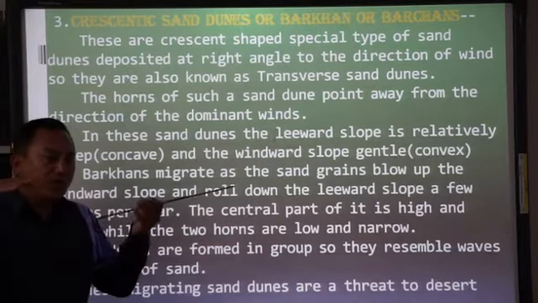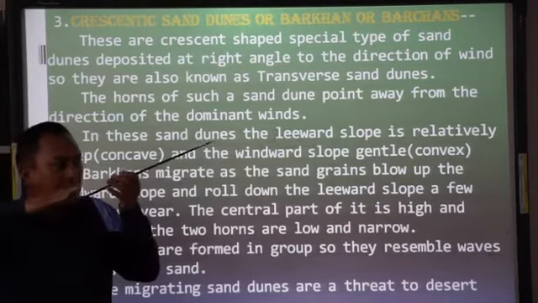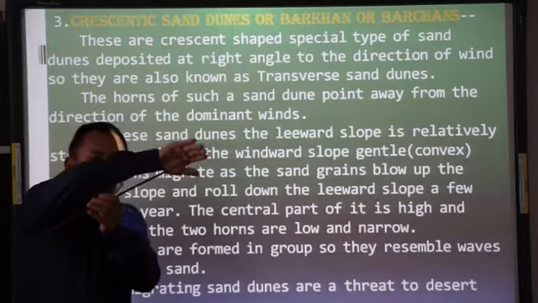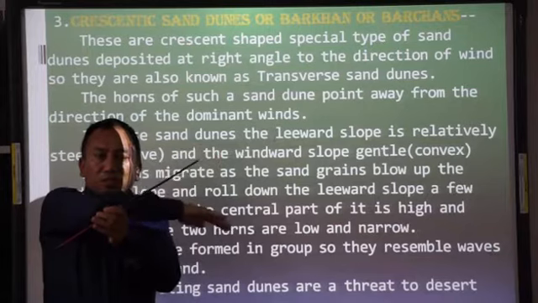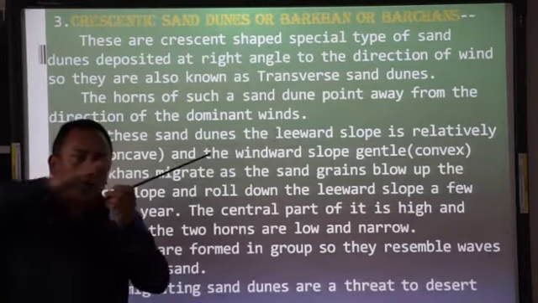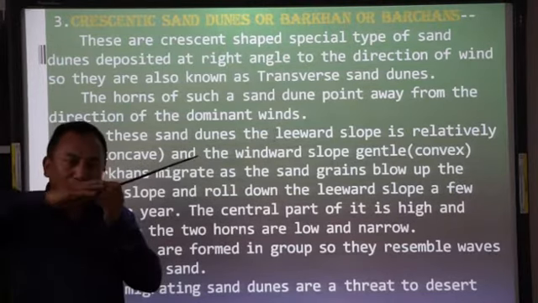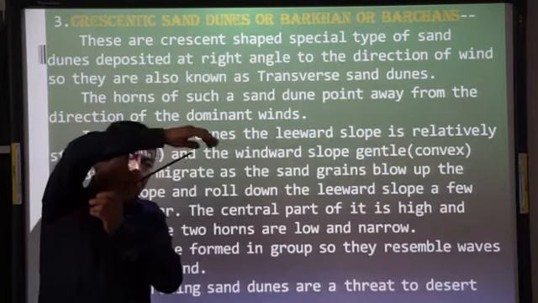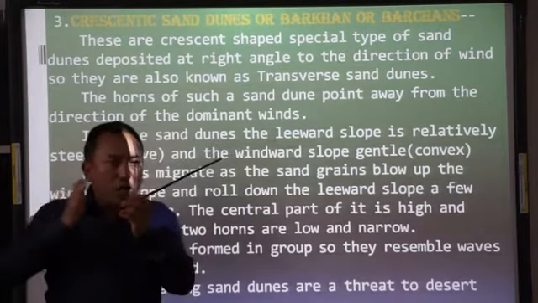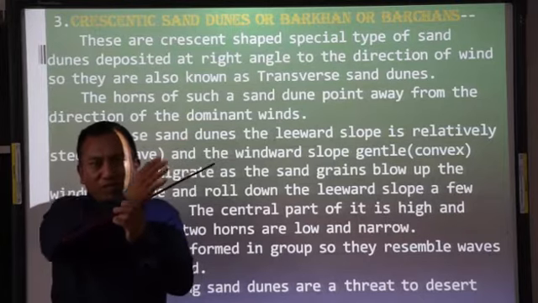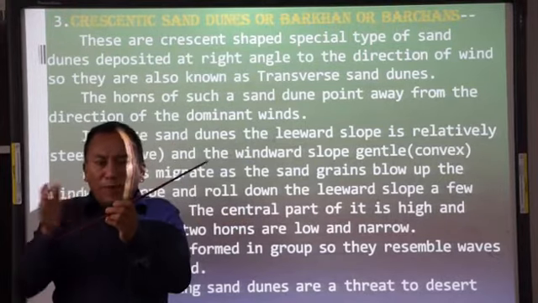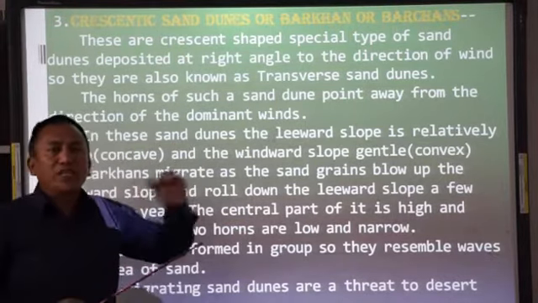If you see the windward slope, from where the wind is blowing, that side is gentle, but the leeward slope is steep. That is how the barkhans are formed. From the windward slope, the winds move up, they blow up. As the winds blow up, the sand particles are also blown up, and they are deposited. Again, some more sand particles are blown. So when they are continuously blown from the windward side, the sand found on the windward side is all blown up to the leeward side, whereby the sand dune slowly starts to move ahead.